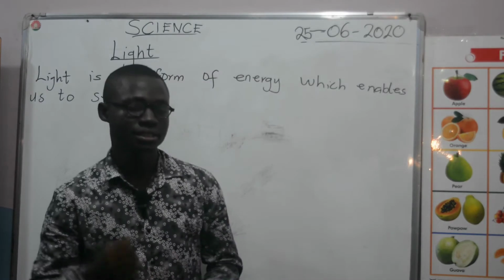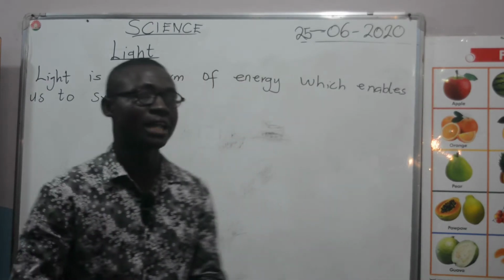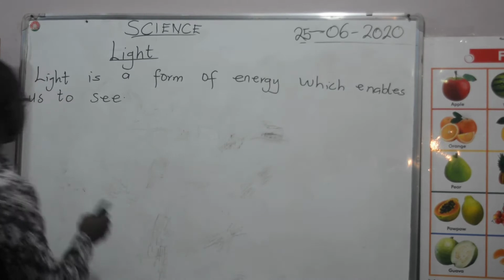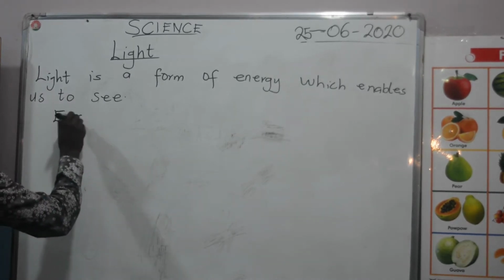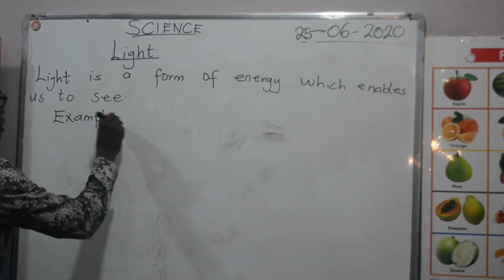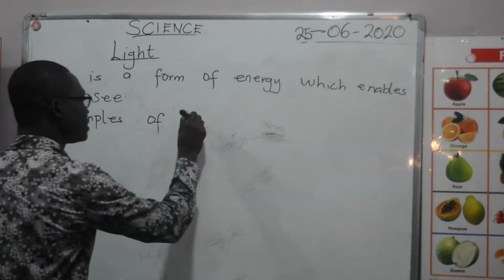Let's talk about some of the examples of light. Examples of light.